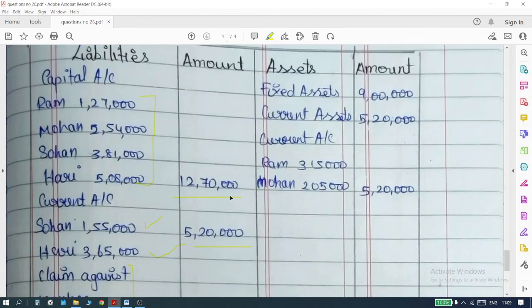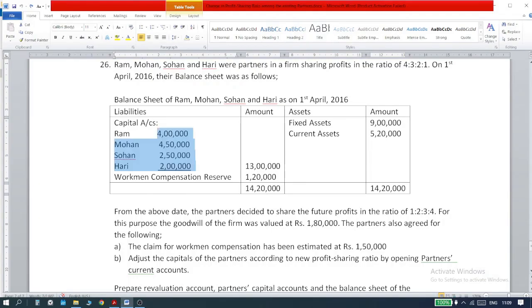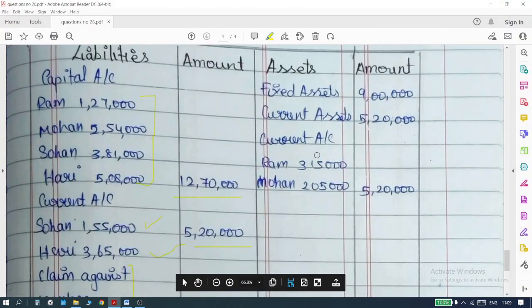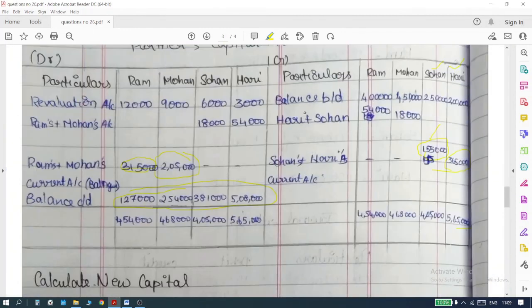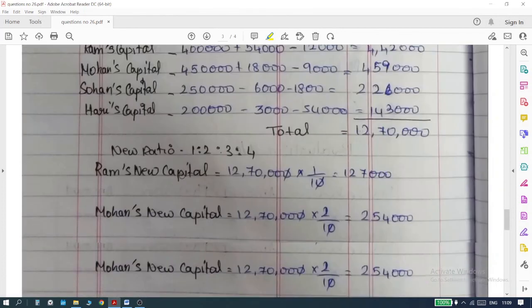Okay. So on this side, let me go to the balance sheet. Fixed assets and current assets, there are no changes. So I am taking this 9 lakhs and 5,20,000 as it is, and I am just putting it here. And for current accounts, go back to the partners' capital account. Ram's and Mohan's 3,15,000 and 2,05,000.